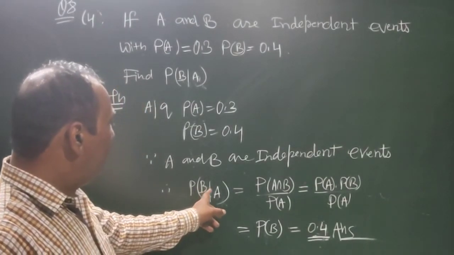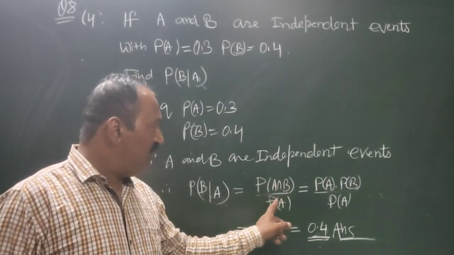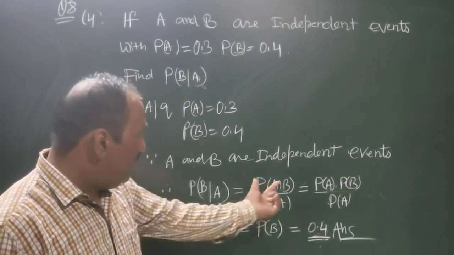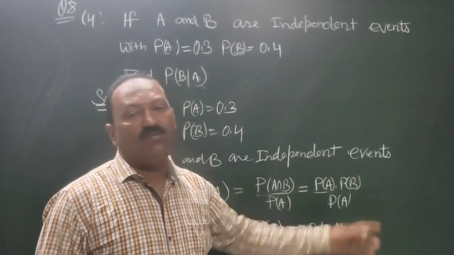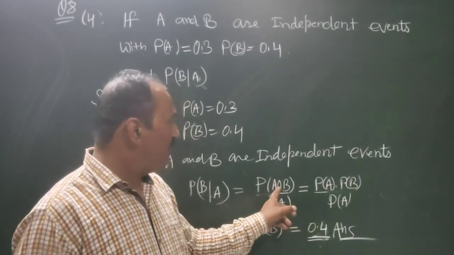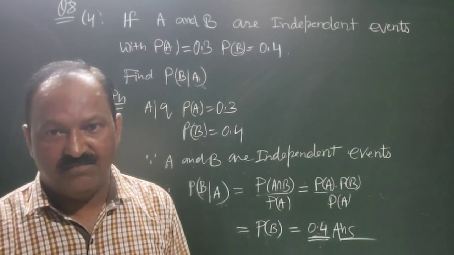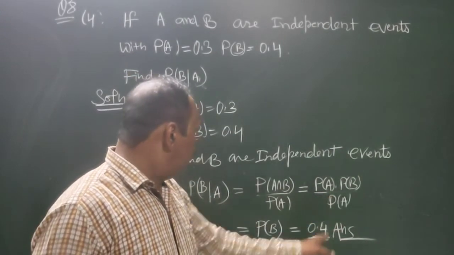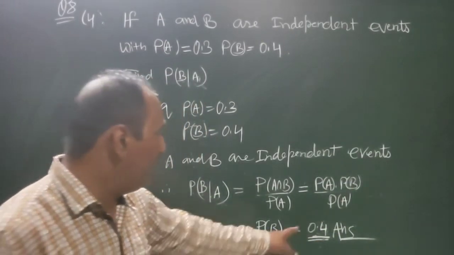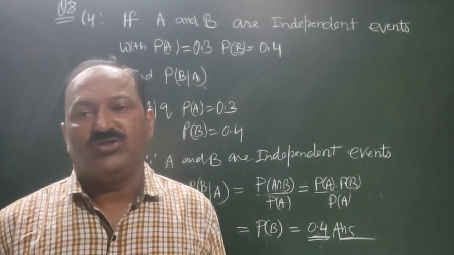Therefore, P of B conditional A will be equal to P of A intersection B upon P of A. This is the formula of the conditional probability, and which is further equal to P of A into P of B upon P of A. Because it is given that they are independent, the probability of their intersection will be the product of their probabilities. Now cutting P of A with P of A, we get P of B, that is equal to 0.4, and that is the answer of this question.